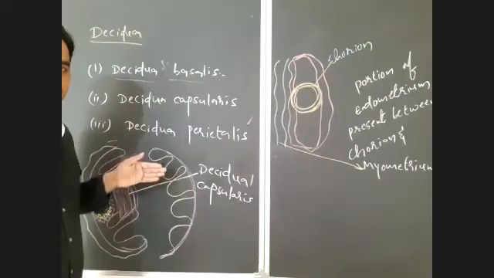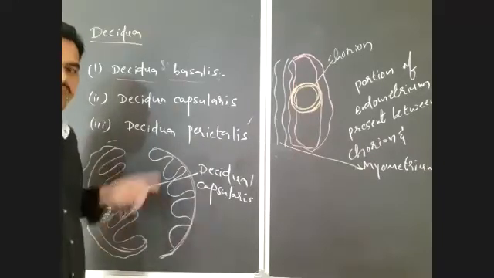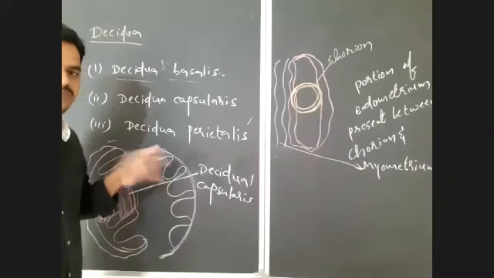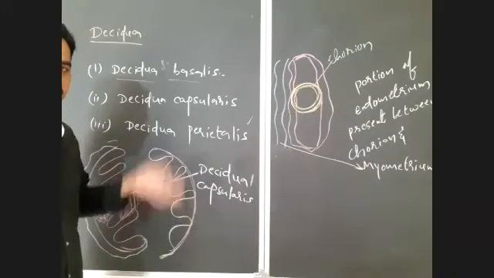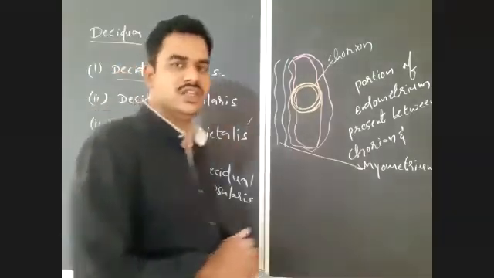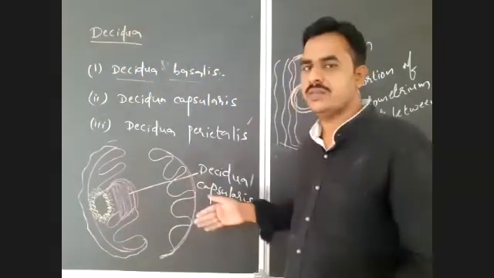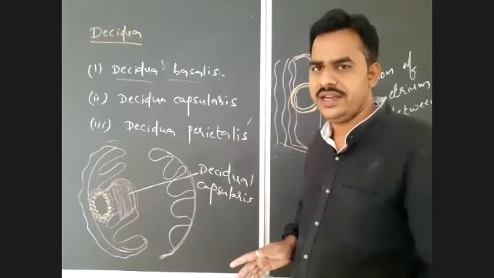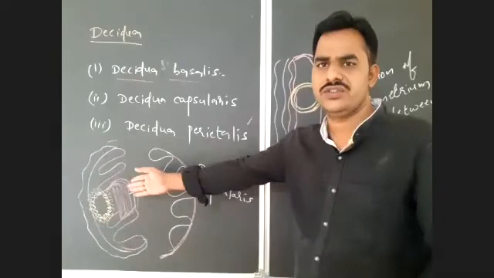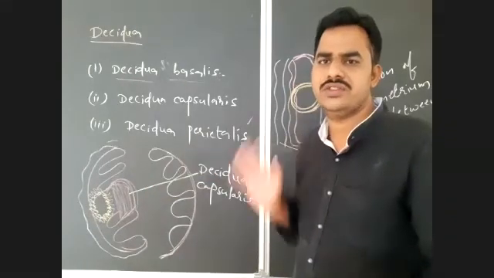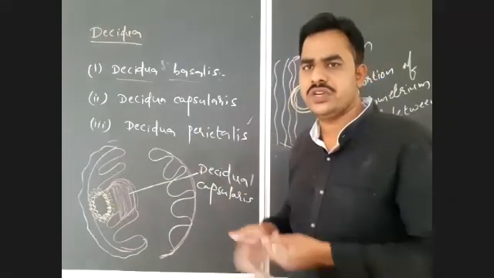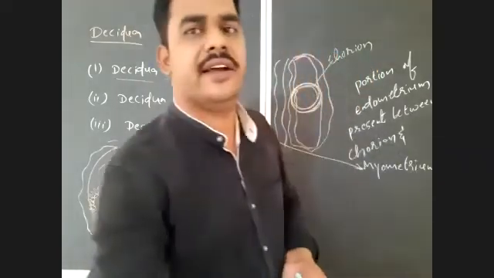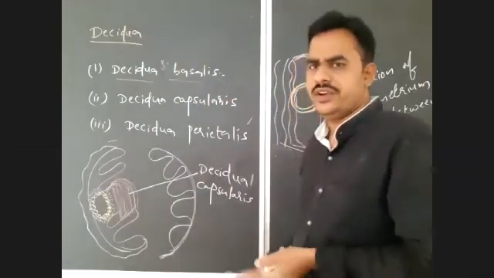But during the pregnancy, in the uterus of a pregnant female, the entire endometrium of the uterus will become thick. So there is a modification that is known as Decidua parietalis. Even Decidua capsularis is a part of the Decidua parietalis in fact. That we have to know, right? So which will form first here? Decidua basalis, Decidua capsularis, and after that Decidua parietalis. That you should notice here. So those are the three types of Decidua we can notice in the endometrium of the uterus.